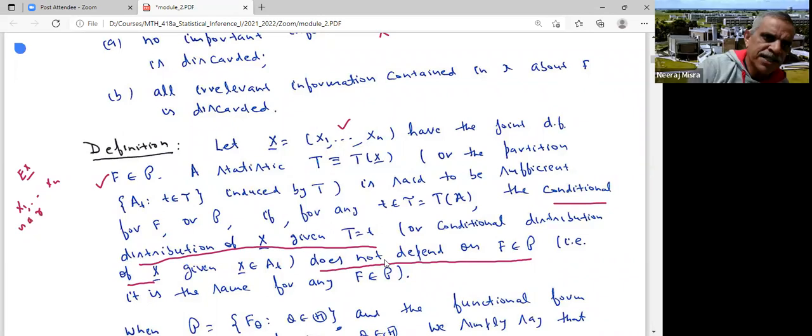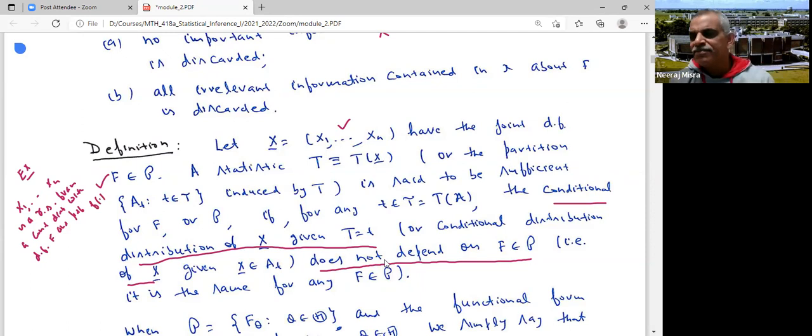Let me denote random sample by RS from a continuous distribution with distribution function F and PDF small f. And let us say X(1), X(2), ..., X(n) are the order statistics.